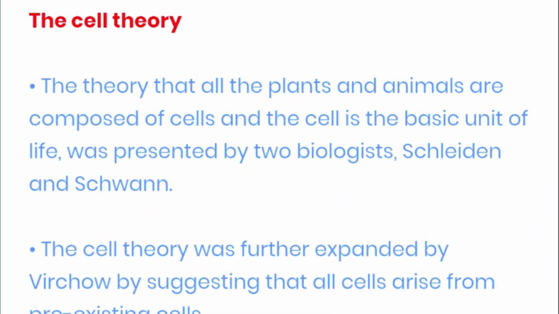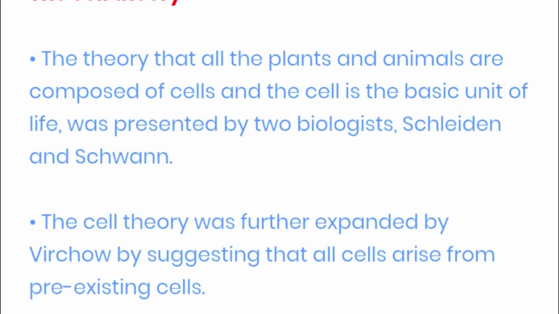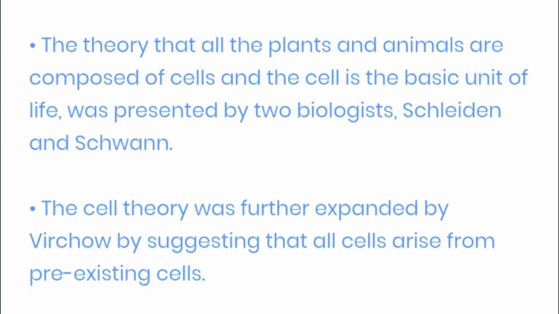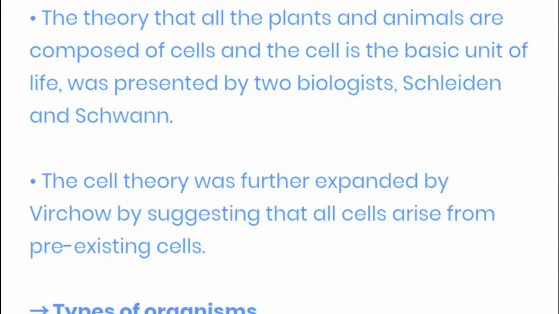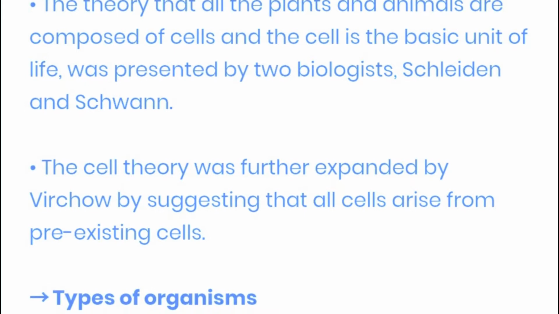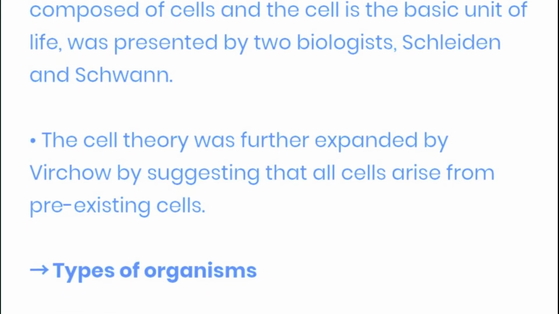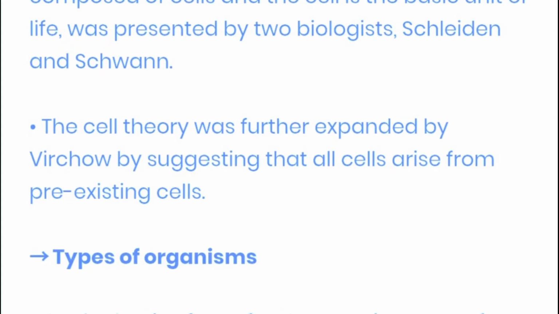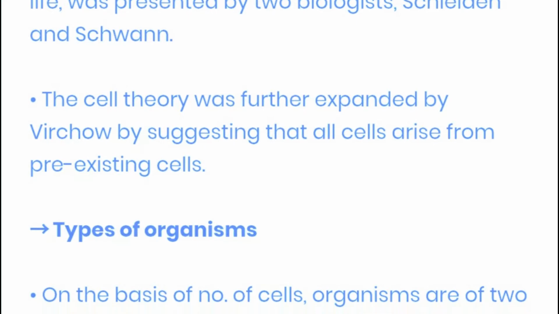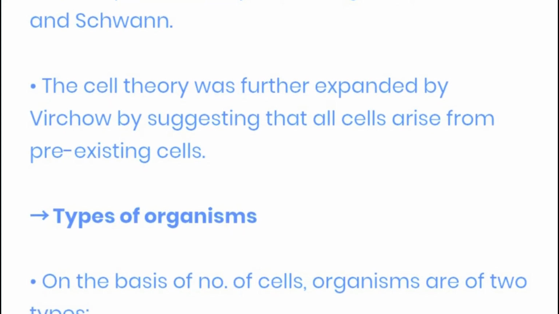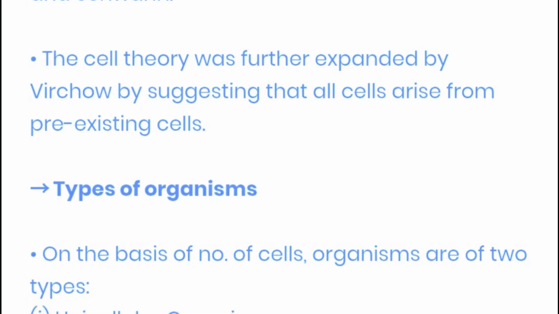Now, the cell theory. The theory that all the plants and animals are composed of cells and the cell is the basic unit of life was presented by two biologists, Schleiden and Schwann. The cell theory was further expanded by Virchow by suggesting that all cells arise from pre-existing cells.